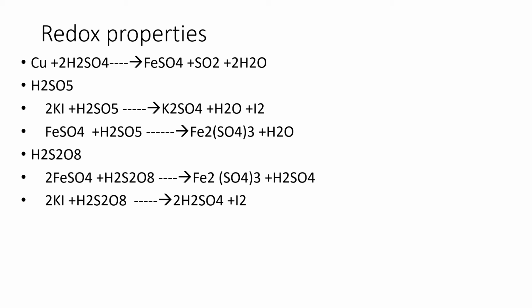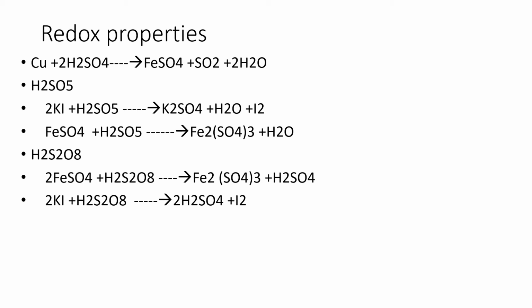Here, iodine goes from minus 1 to the 0 or elemental form, so iodine has undergone oxidation. But if you see the sulfur oxidation number in both cases, that is potassium sulfate and Caro's acid, it will be similar. But here a redox reaction has taken place. Which one has undergone oxidation and reduction? As you know, in H2SO5, there are two oxygen atoms in a peroxide bond. They have the minus 1 oxidation state.